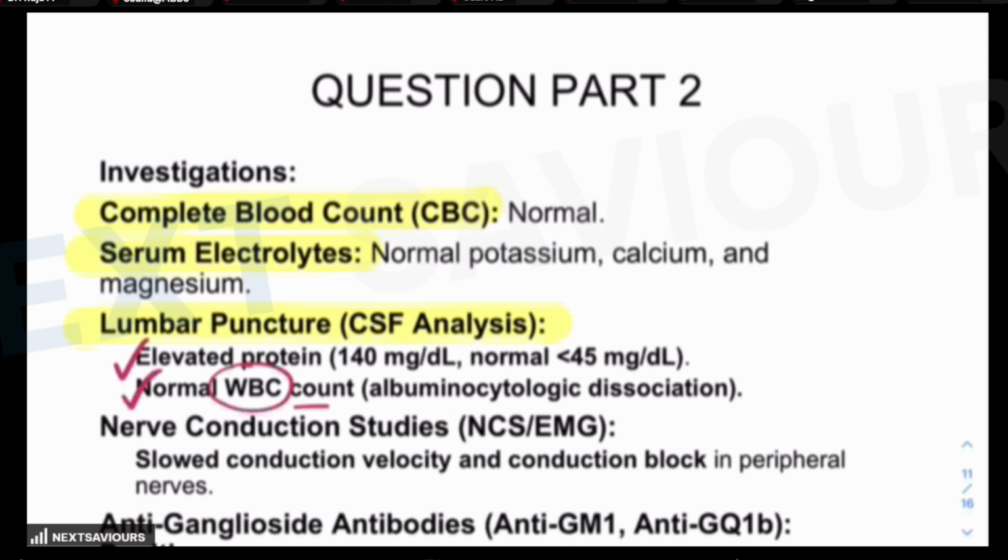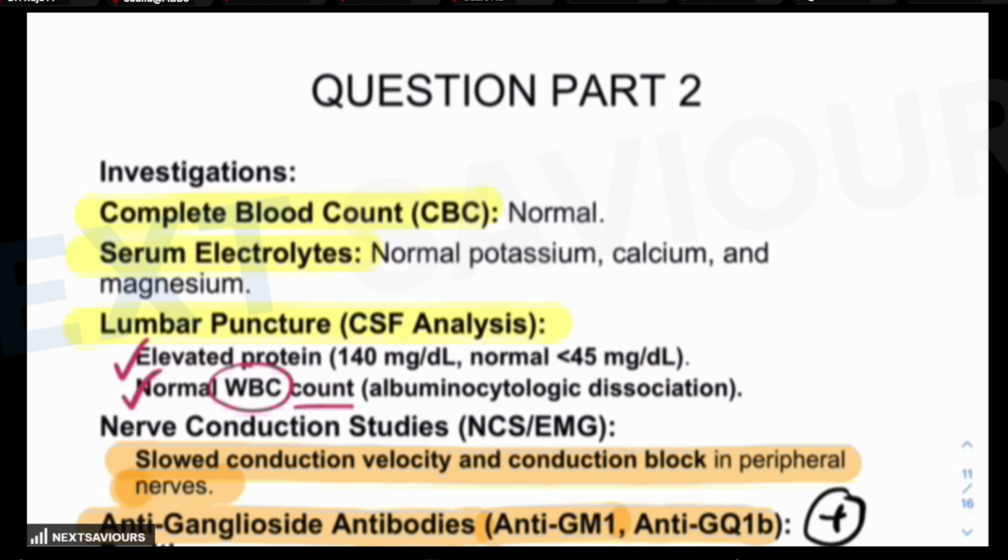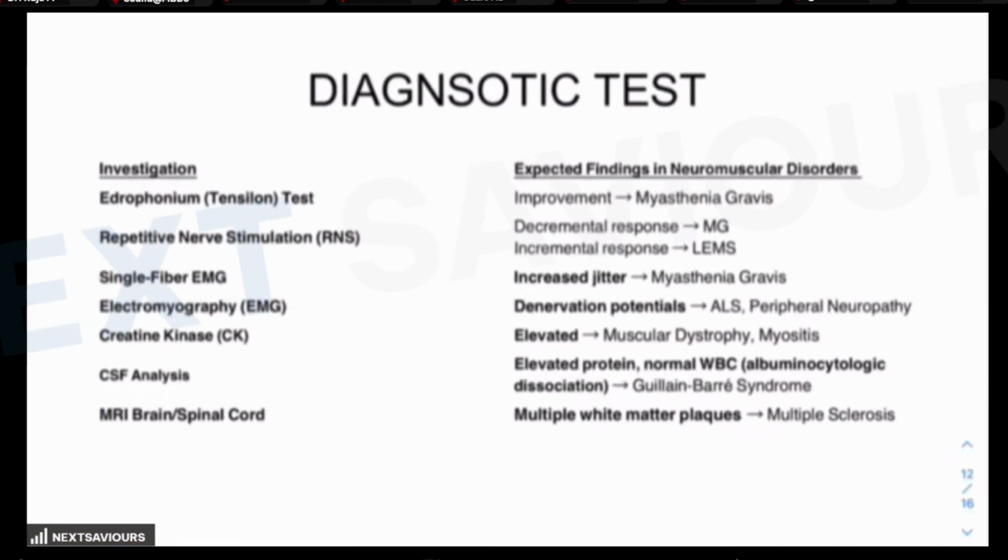Normal WBC count means the infection is ruled out. Now, as far as nerve conduction studies are concerned, there will be a slowed conduction velocity and conduction block in peripheral nerves, and anti-ganglioside antibodies are found to be positive. And once you see this line in this long question, then you have already confirmed the diagnosis that the answer for this question is nothing but Guillain-Barré syndrome.